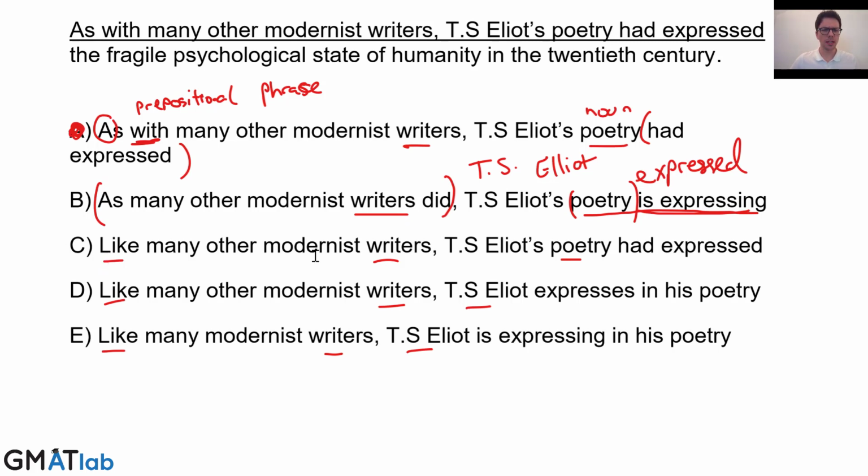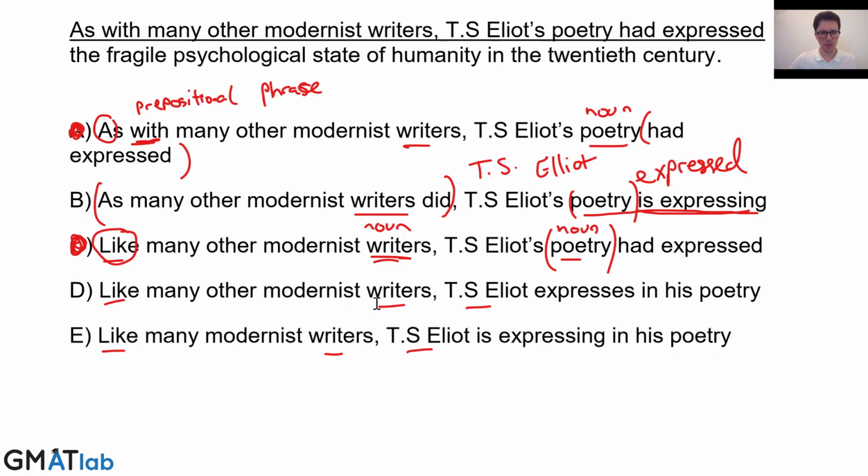So C, like many other modernist writers, T.S. Eliot's poetry. So here we're comparing poetry to writers. So even though we're correctly using like to talk about noun and noun, we're not logically comparing the same things. C is going to be wrong.